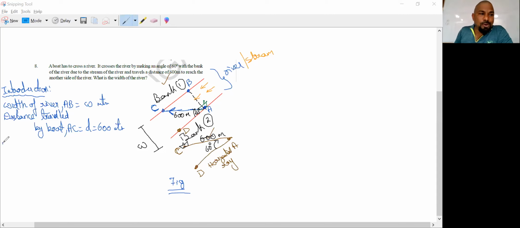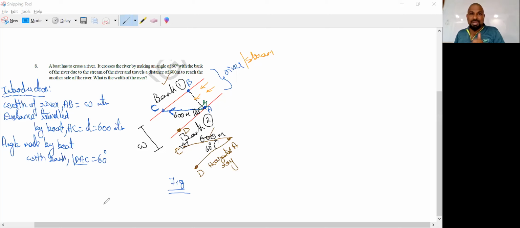And the angle made by the boat with the bank. So what's the angle made? Obviously, we take an angle in three letters. The angle is 60 degrees at point A with the bank too. We have to remember that one. I call it DAC, which is 60 degrees. But as I said earlier, there is no triangle in front of that 60 degrees.